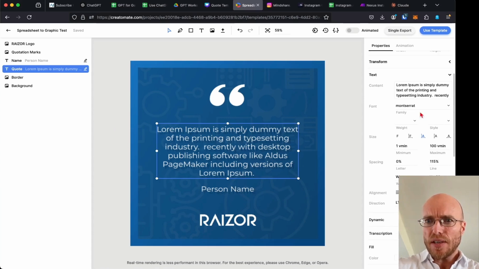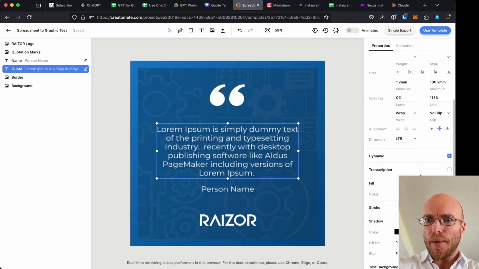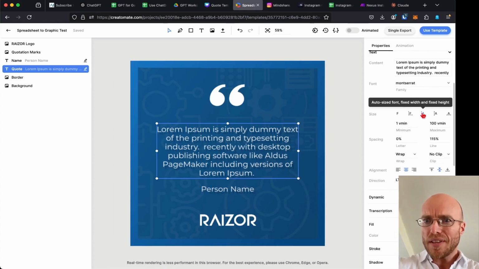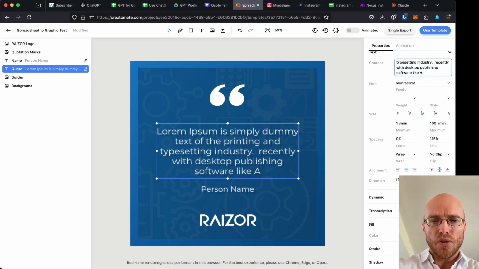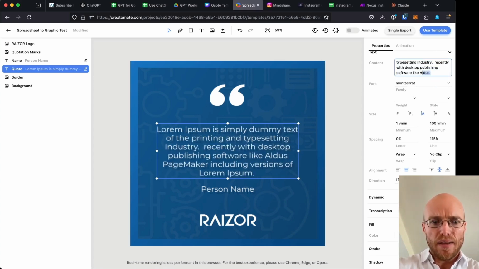Now the important thing to show you: first of all, you choose your font or whatnot, and it's going to be no clip, wrap. You want it to be in the center, and you want it to also auto size font, fixed width and fixed height. It's going to fill this box no matter how long the text is, which is really cool. You see that? So if I copy paste, it's going to make it smaller if it's a longer quote. Similarly with the name.